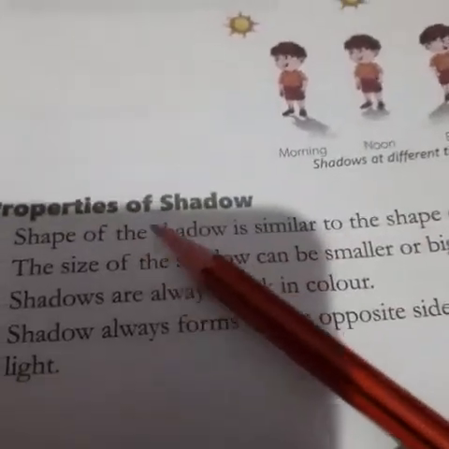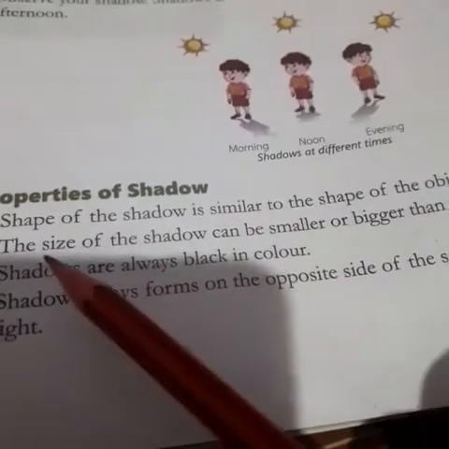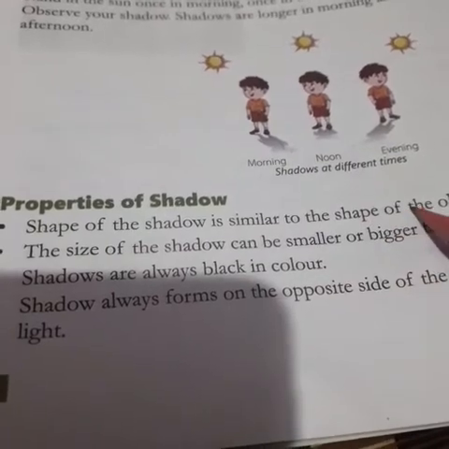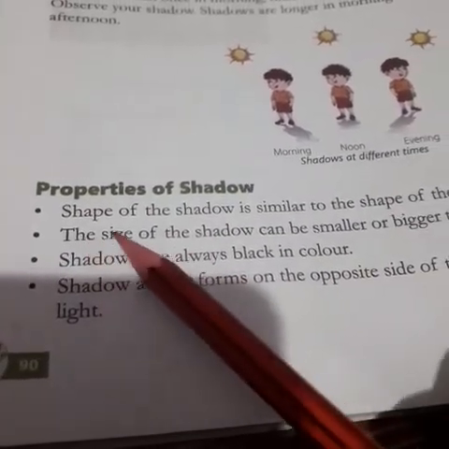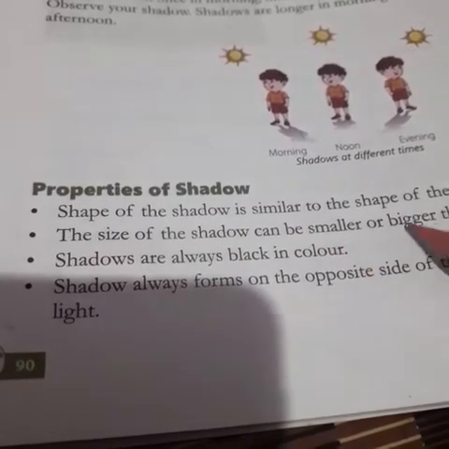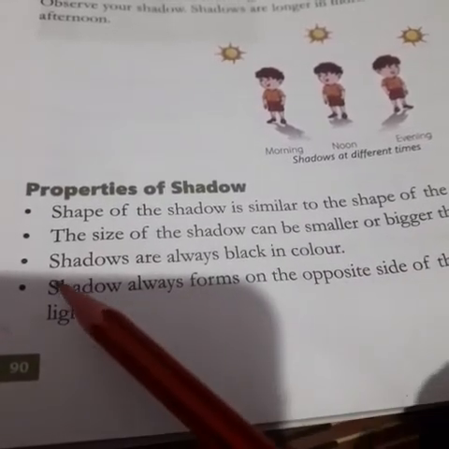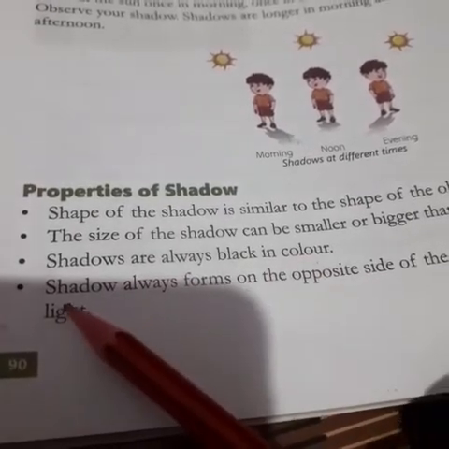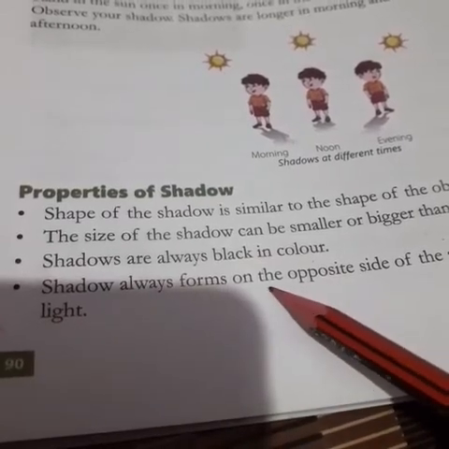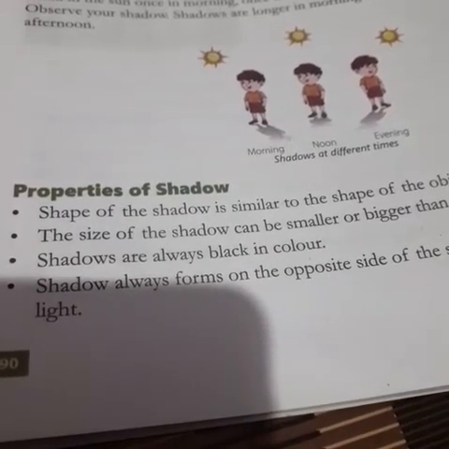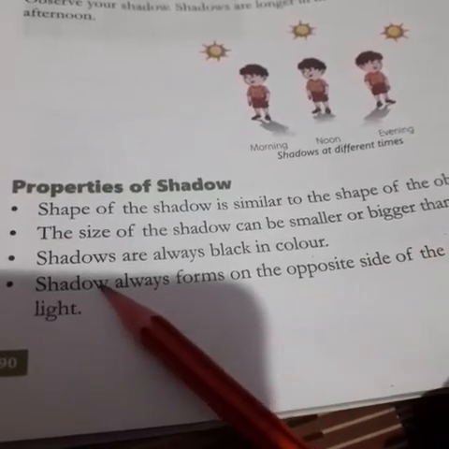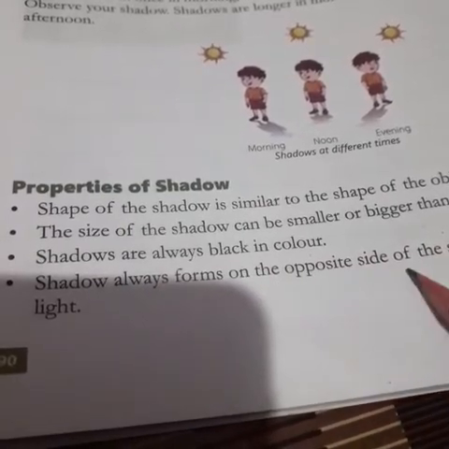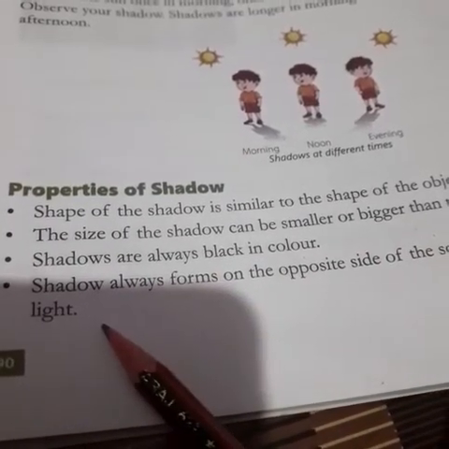And we have some properties of shadows. First, the shape of the shadow is similar to the shape of the object. Second, the size of the shadow can be smaller or bigger than the object. Third, shadows are always black in color. And the last one, a shadow always forms on the opposite side of the source of light. Again, a shadow always forms on the opposite side of the source of light.